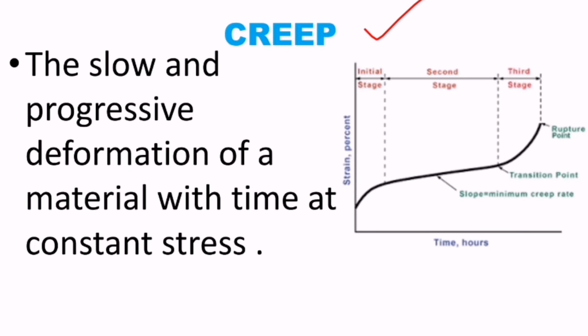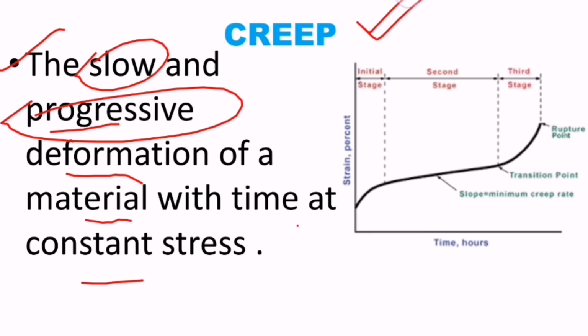The next property is creep, the slow and progressive deformation of a material with time at constant stress. Slow and progressive deformation is called creep. This graph illustrates the creep property, slow and progressive deformation under constant stress.